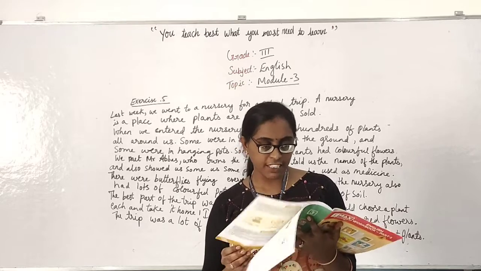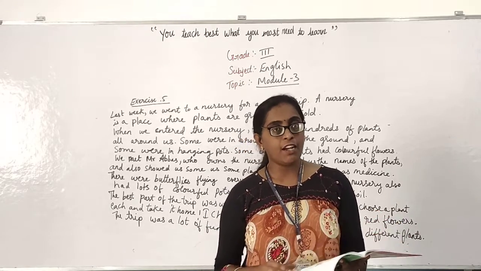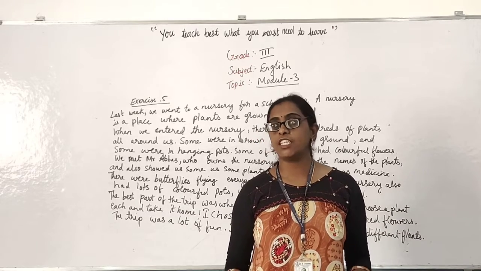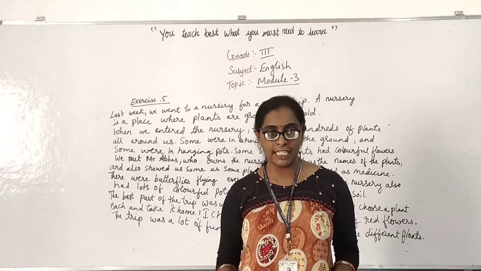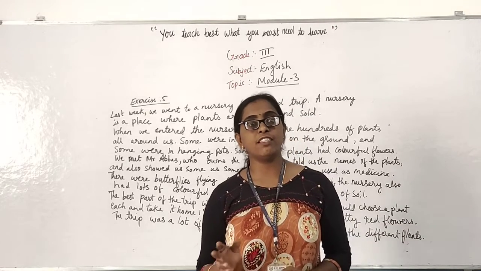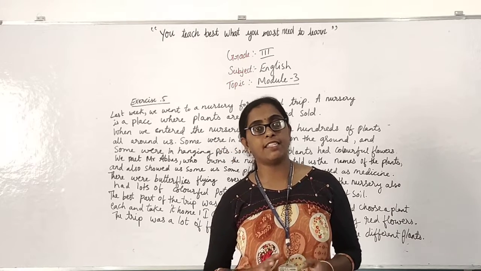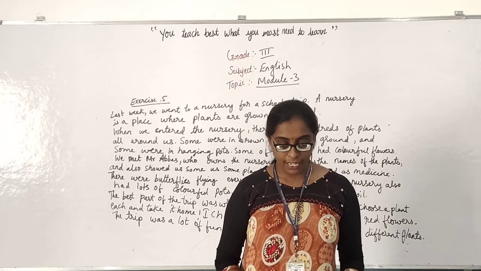What have we learned, children, in the previous class? We learned singular, plural, countable, uncountable nouns. Singular means one. Plural means more than one and many, right? Then what we learned? If the word ends with letter O, X, S, we need to add ES, right? Yes, I told you, right, children?